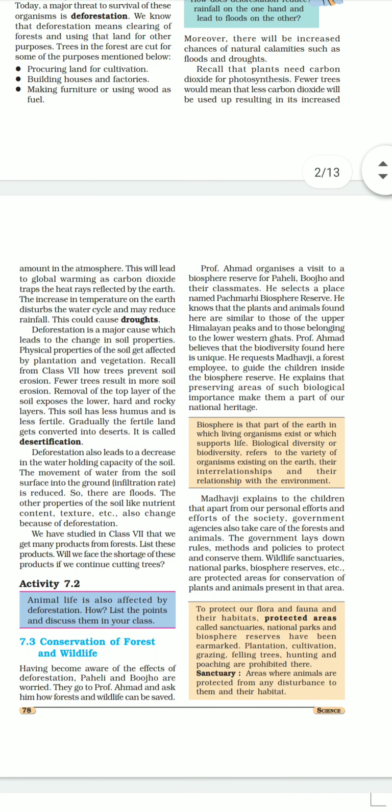Deforestation also leads to a decrease in the water holding capacity of the soil, and also decreases the soil texture, quality and nutrient content. Okay, so this is also one of the major consequences of deforestation. And of course deforestation also causes harm to animals, because you know very well that these forests, these trees, are homes to animals.